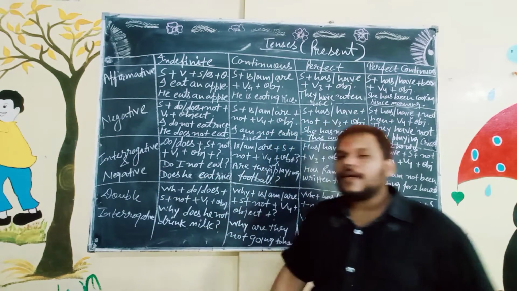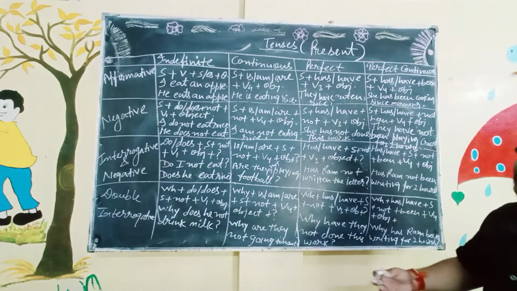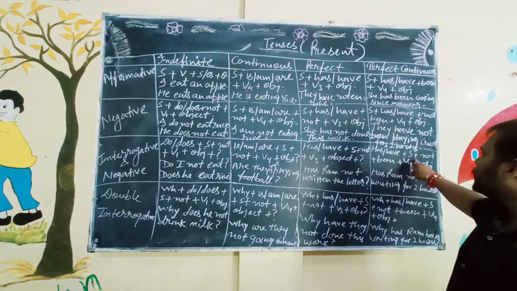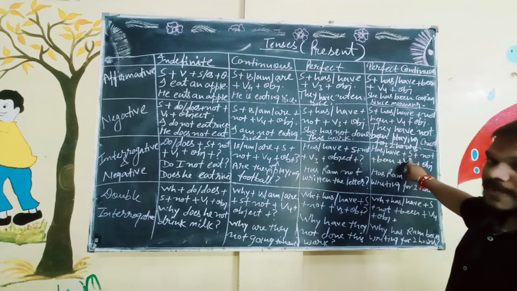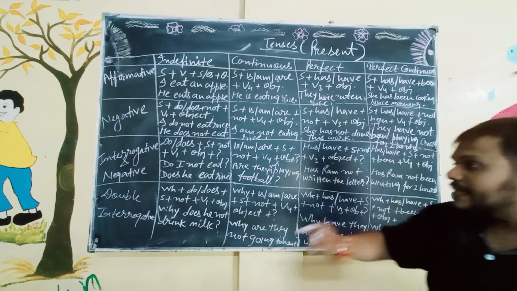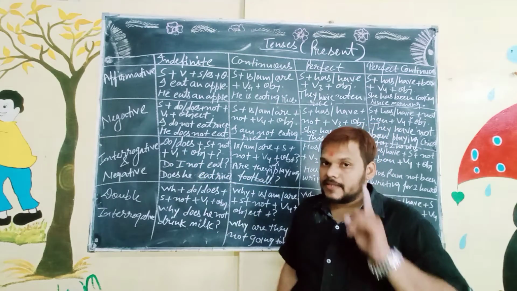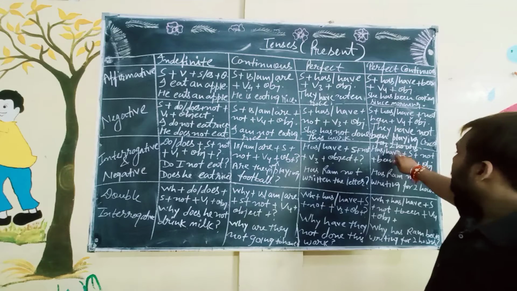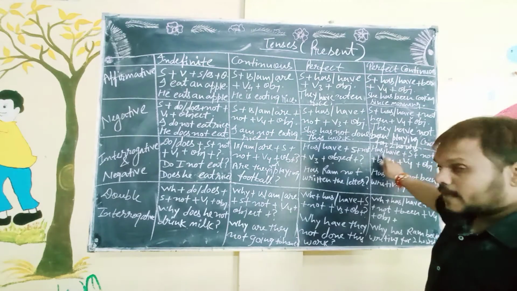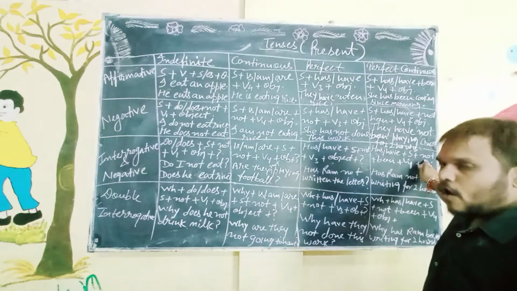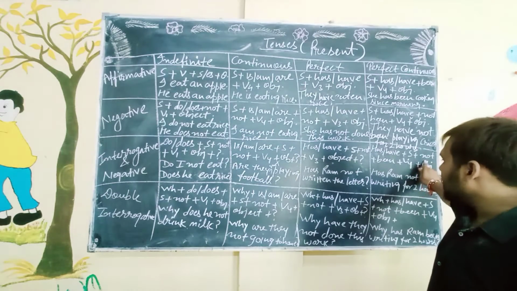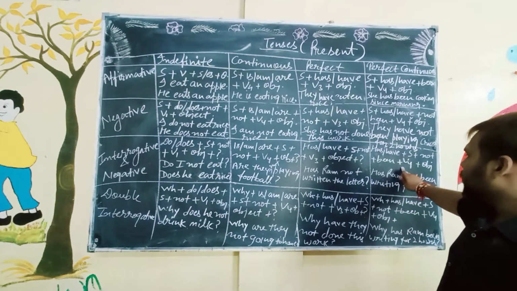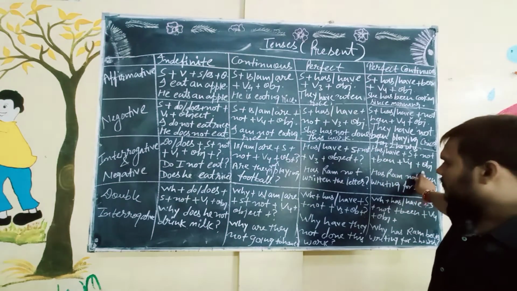Now with interrogative negative sentence. As I have told, we have to use not after subject. Let's see with interrogative sentence. Has, have before the subject and plus not after subject plus been plus fourth form of the verb plus object.